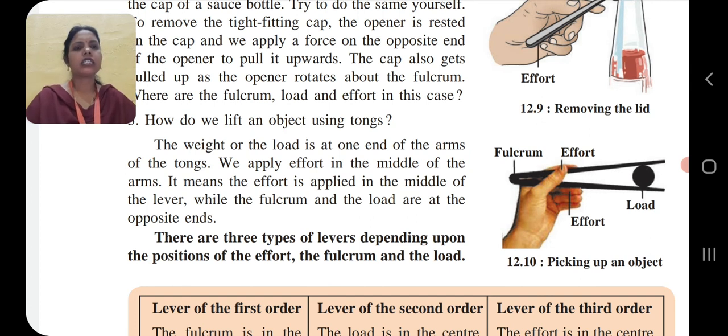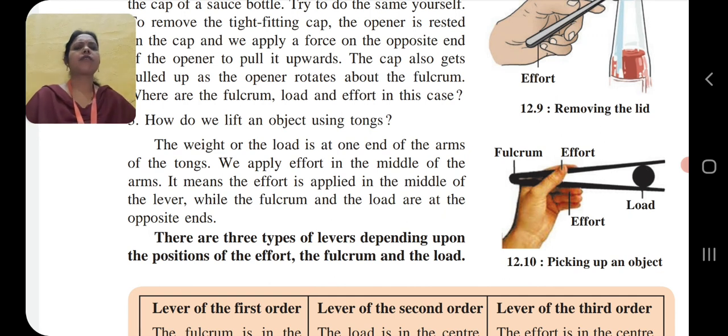That is shown in the diagram. We apply effort in the middle of the arm, while the fulcrum and the load are at the opposite ends.